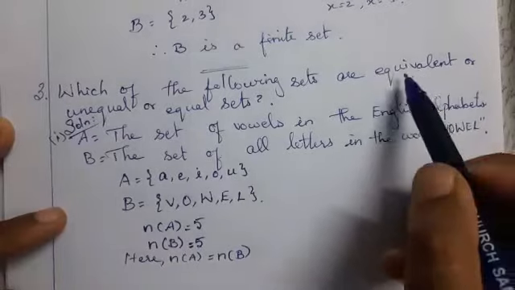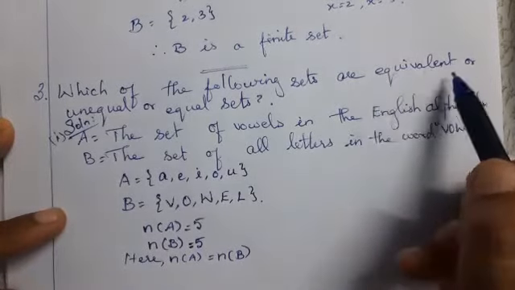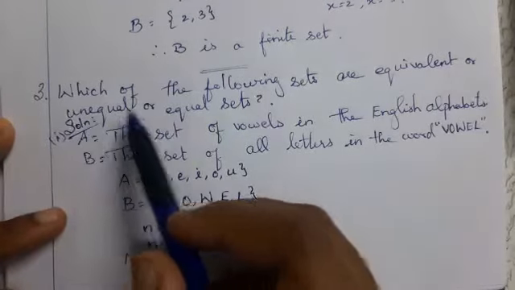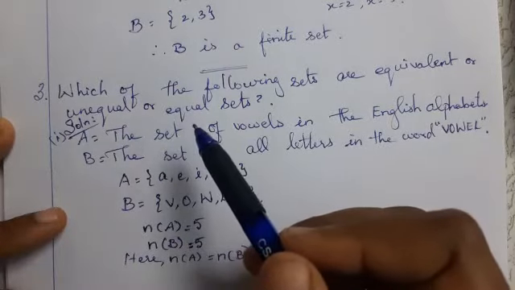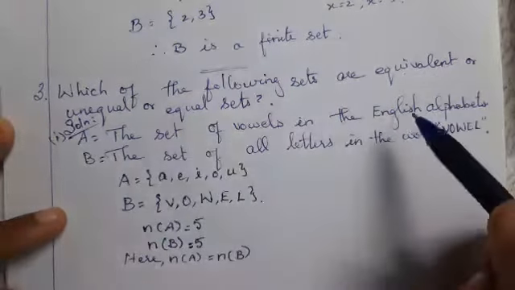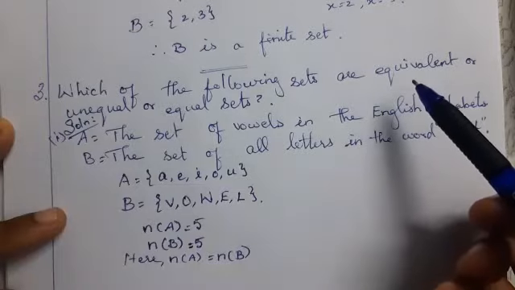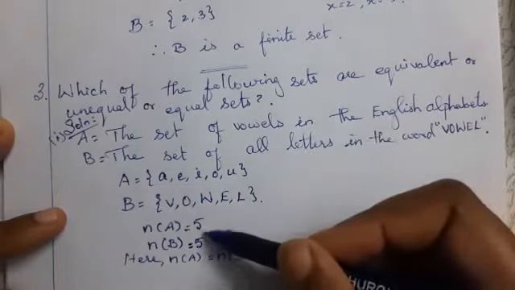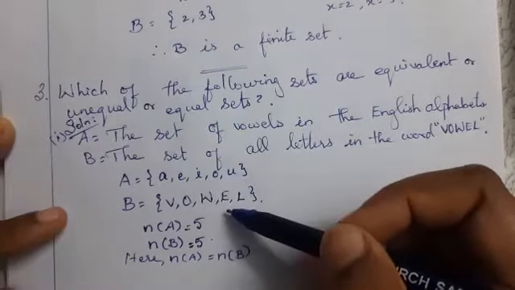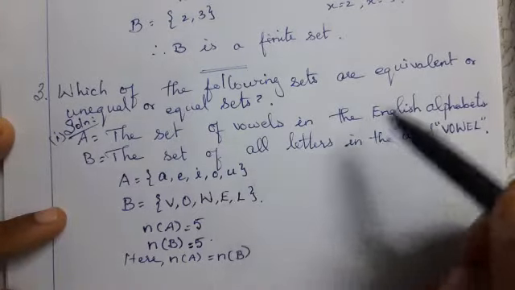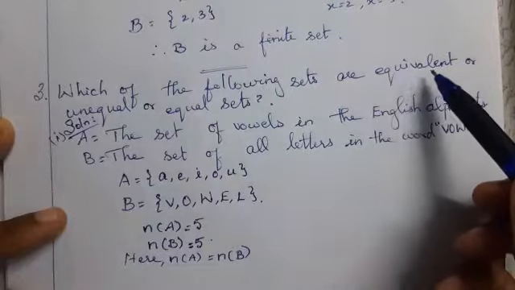Here you have three options: equivalent, unequal, or equal. For an equivalent set, the numbers must be equal and the elements are different. Yes, therefore this is an equivalent set.